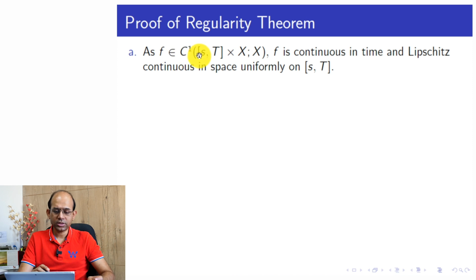As f is in C1, f is continuous, correct? Here we are assuming it is continuously differentiable, so it is indeed continuous.